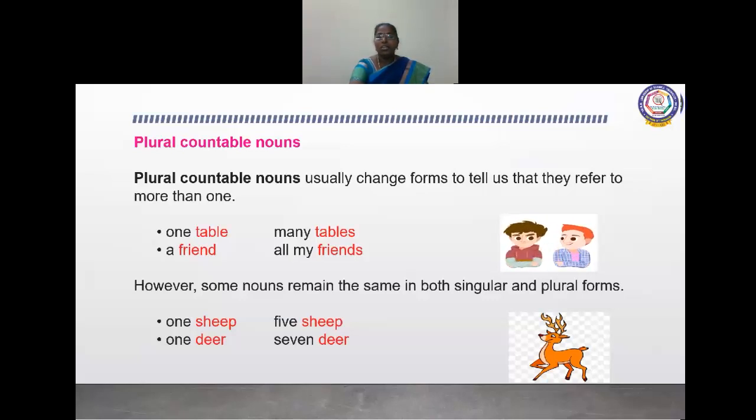However, some nouns remain the same in both singular and plural forms. For example, one sheep or five sheep. If you see many sheep, we have to say sheep, not sheeps. One deer, or seven deer, not deers.